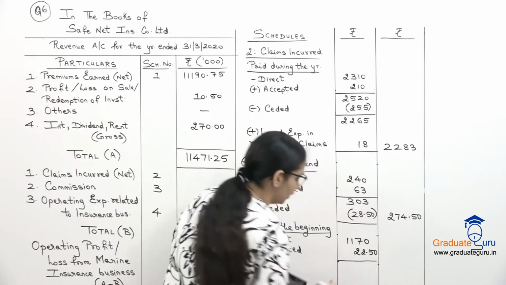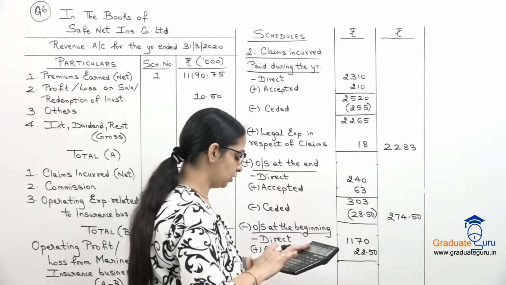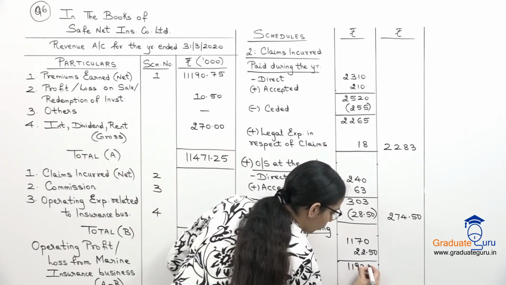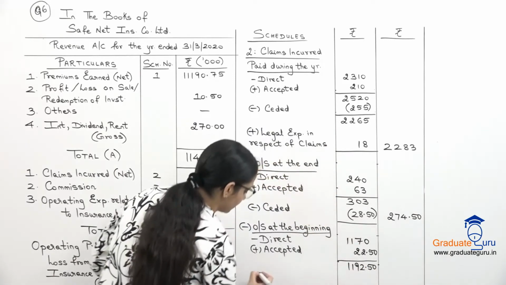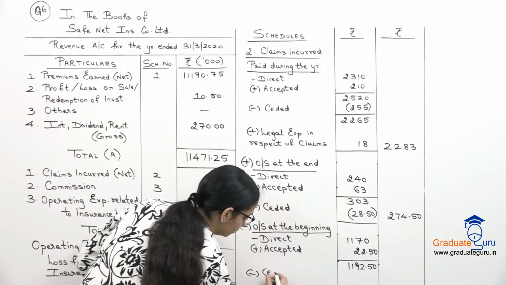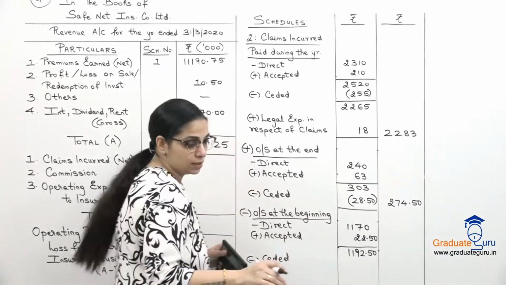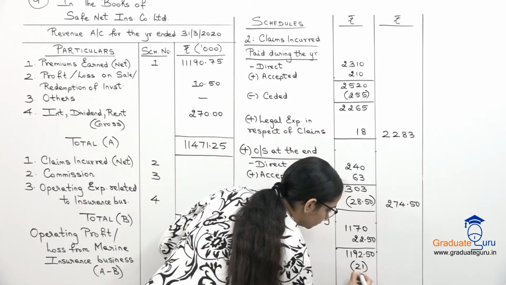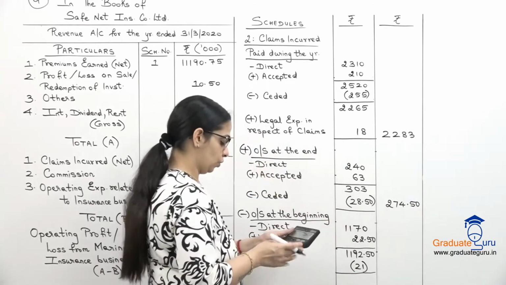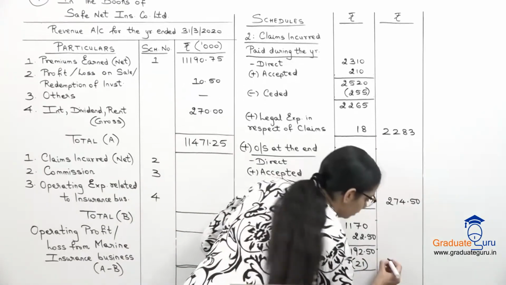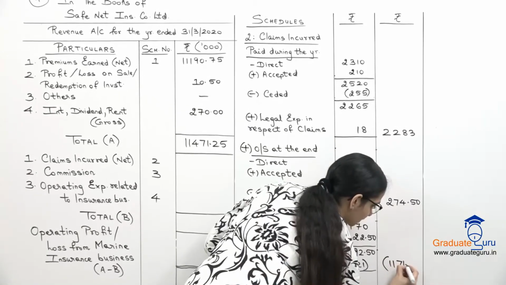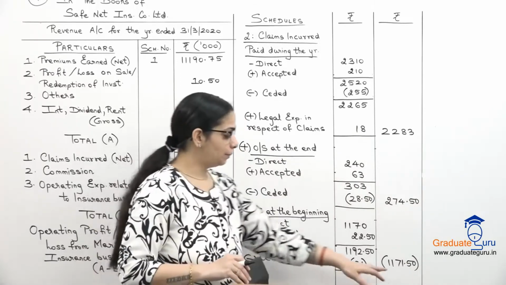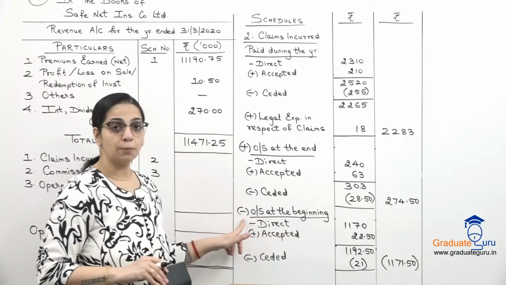Let's take a total of these two. 1170 plus 22.5, we get 1192.50, and we will subtract ceded from that. For ceded the opening is 21. So minus 21, we get 1171.50, and we will keep this in brackets because this is a subtraction over here.